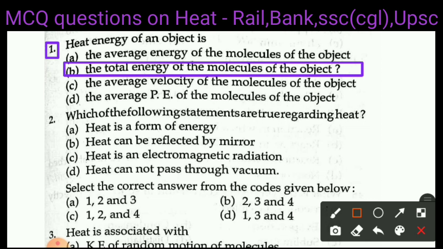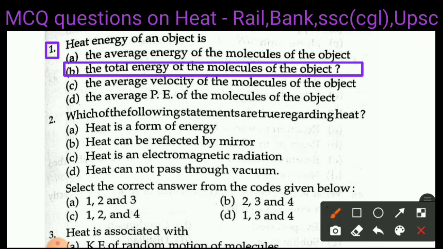Now next question is question number 2. Which of the following statements are true regarding heat? Option A, heat is a form of energy. B, heat can be reflected by mirror. C, heat is an electromagnetic radiation. D, heat cannot pass through vacuum.